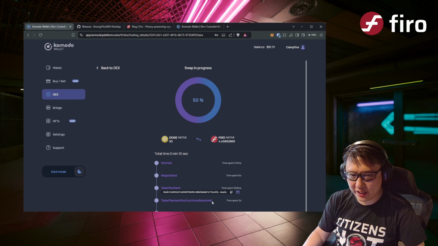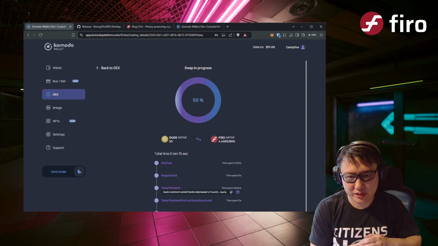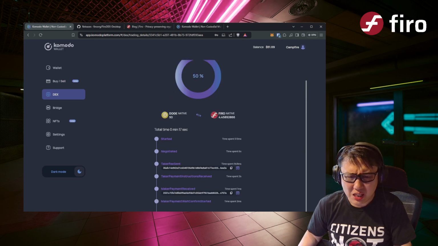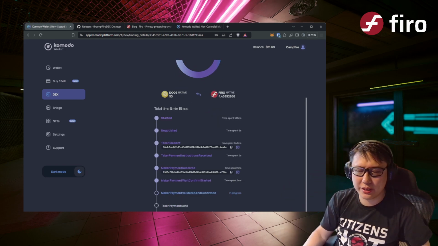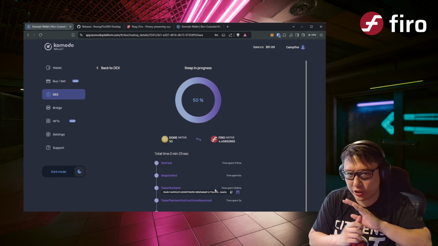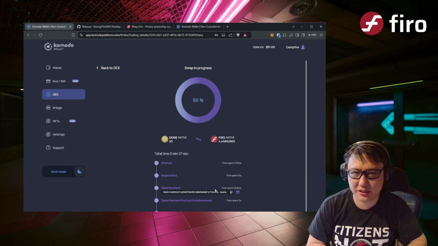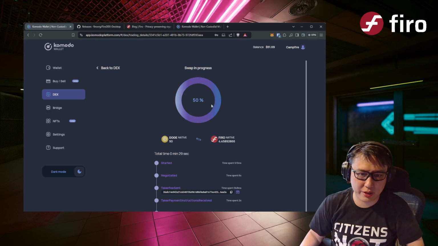And this is really cool. You can actually see all the swaps happening cross-chain. It's pretty cool. And this should happen within 10 minutes or so, mainly because you're waiting for confirmations on Dogecoin, you're waiting for confirmations on Firo, and then it finalizes. It's really, really cool. Look, we're already at 50% or so.